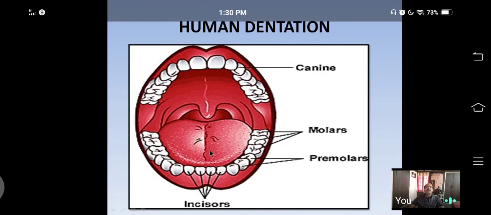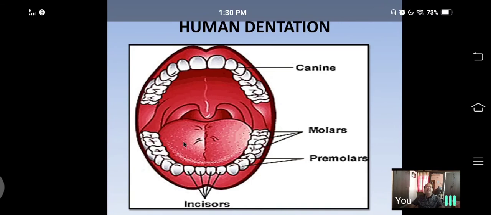Look at the surface of the tongue, there are very fine dots. These are actually taste buds. Taste buds present on a tongue are called papillae. Four types of papillae are present on the tongue: filiform, fungiform, foliate, and circumvallate.